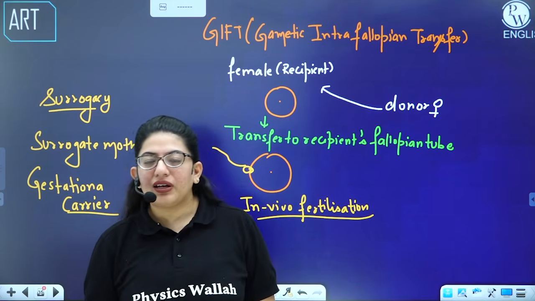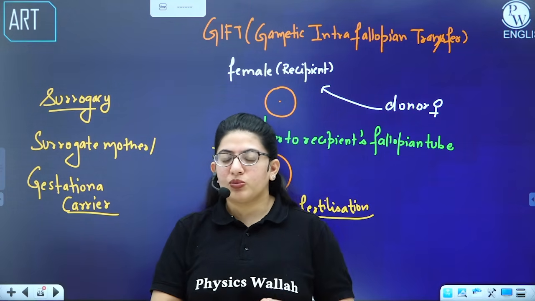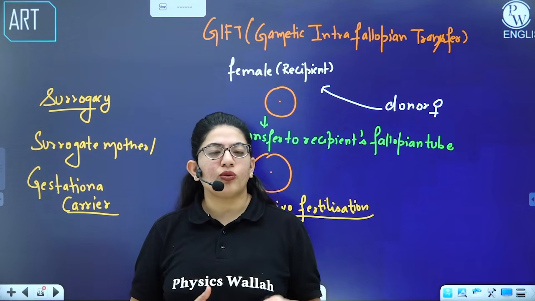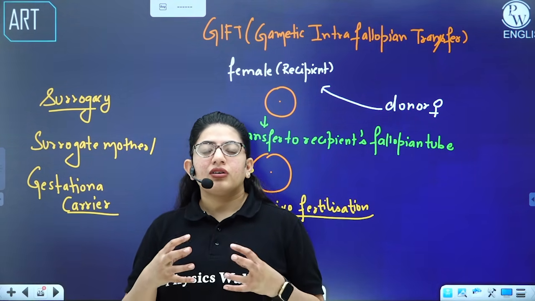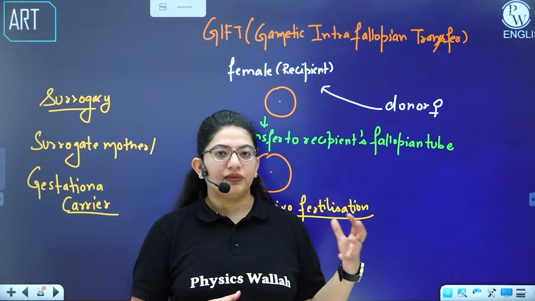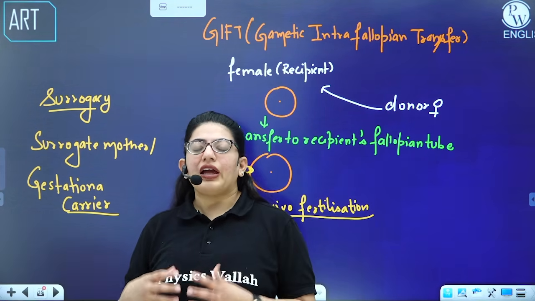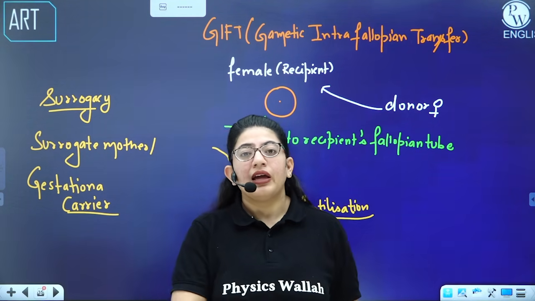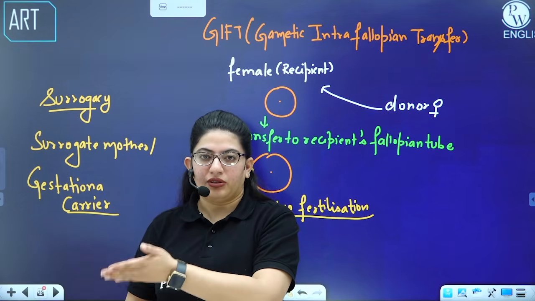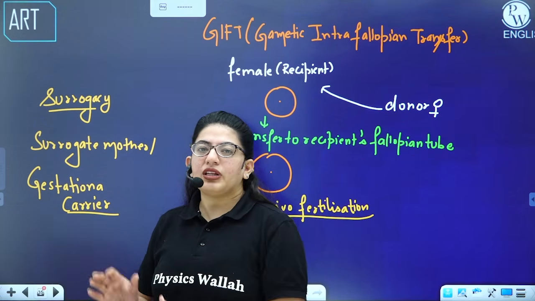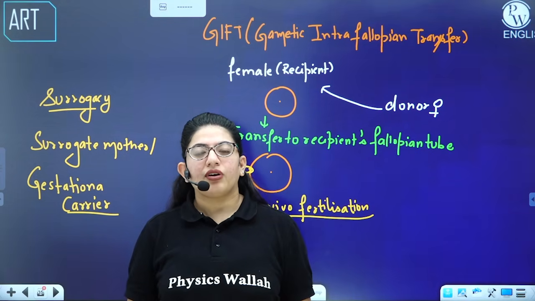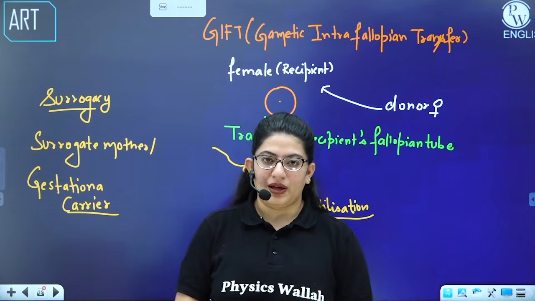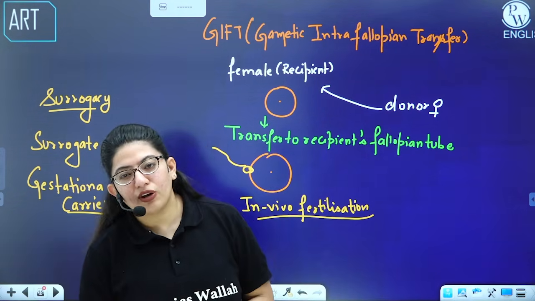So what happens is, when a female produces ova and the male partner, the husband, produces normal sperm, but the female's uterus is not capable of carrying the gestation, or the female is old, at that point the mother's ova and the father's sperm are extracted, IVF takes place, and then that zygote is not transferred into the biological mother, but into the surrogate mother, who is really unrelated. The only thing she will do is take up this pregnancy for 9 months, and then the child will be of the biological mother. So that's surrogacy.